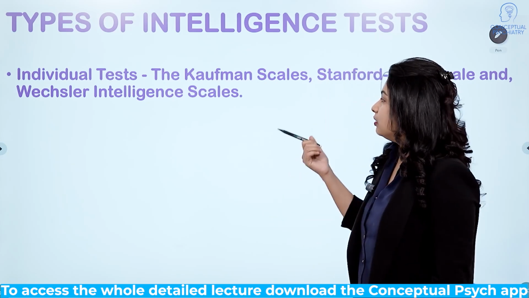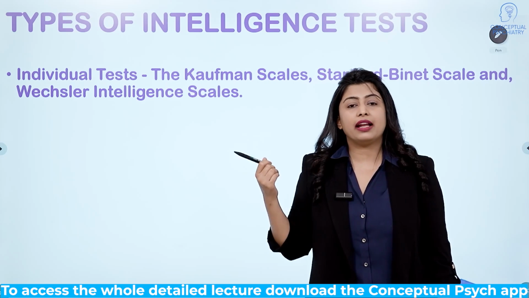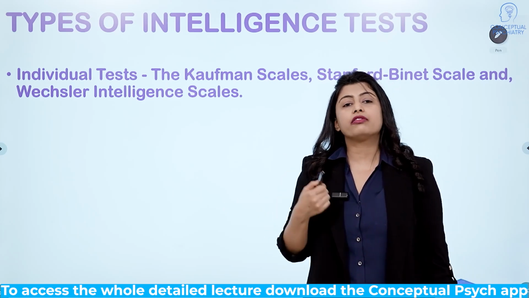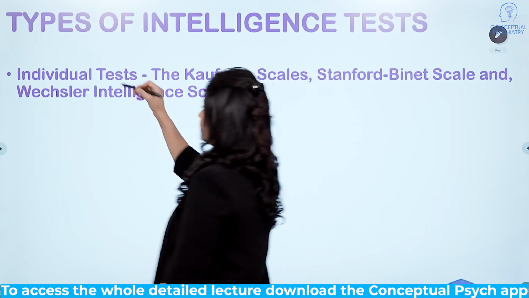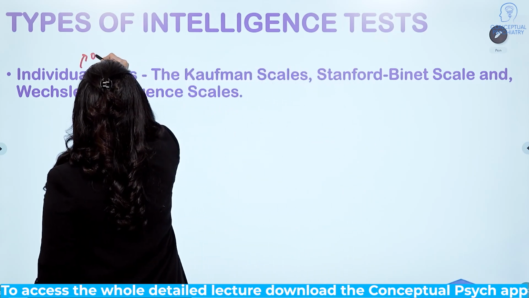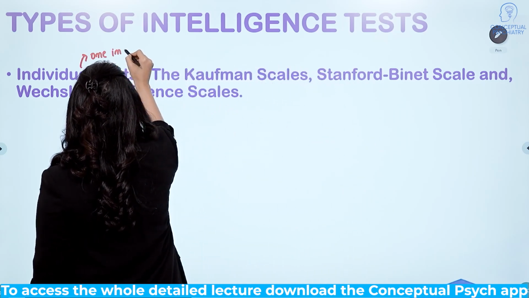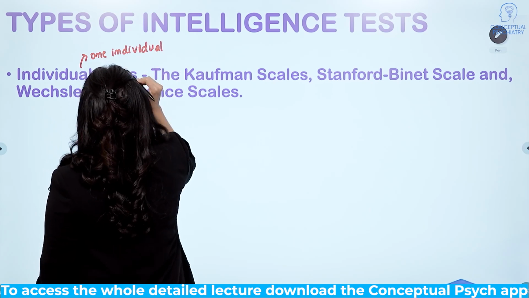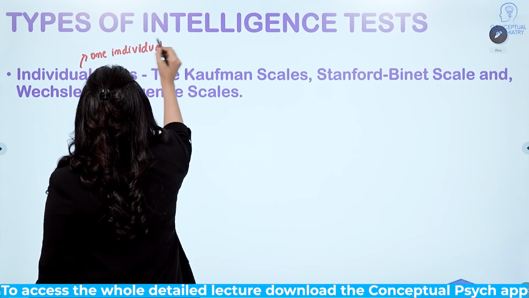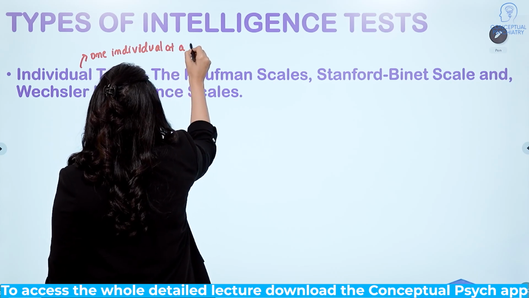So there are individual tests. An individual test is one which is administered to one individual at a time.